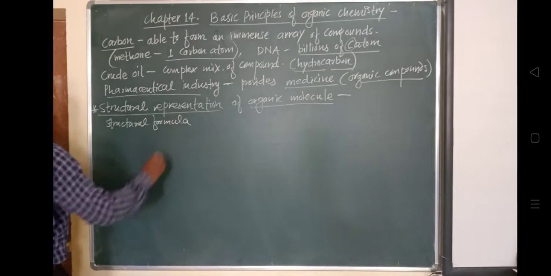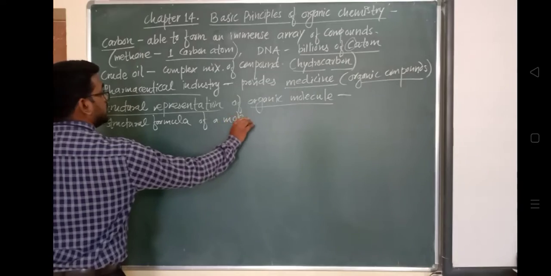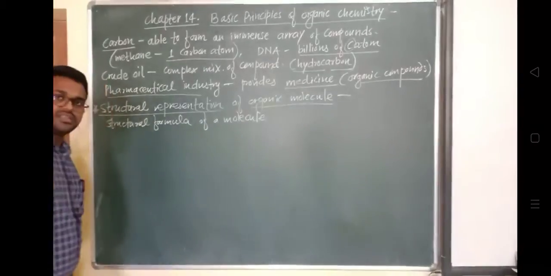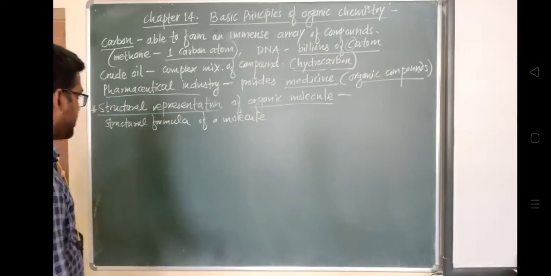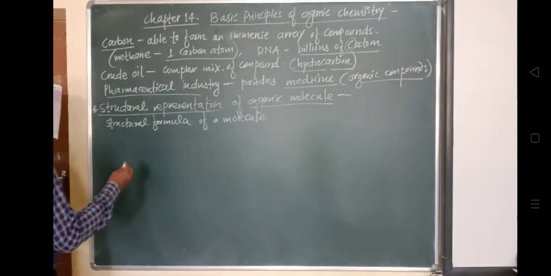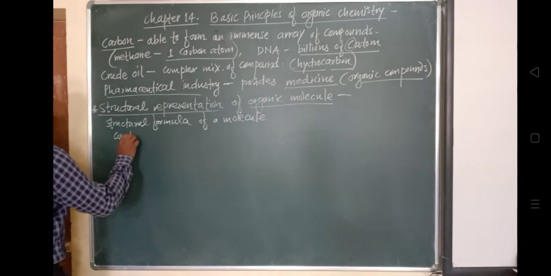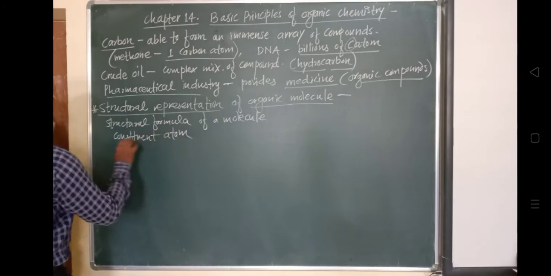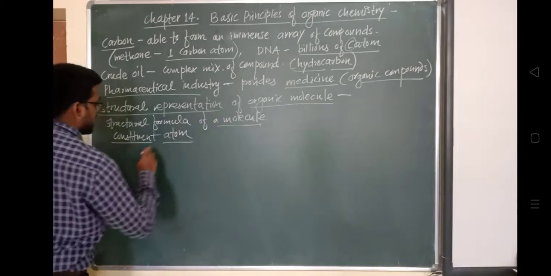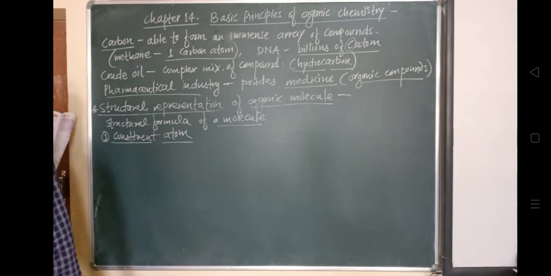The structural formula of a molecule, any molecule, what does it represent? In that structure, different atoms are present and they are bonded with each other. So the structural formula of a molecule shows its constituent atoms. What are the different atoms that are taking part in the molecule? Those will be present here.